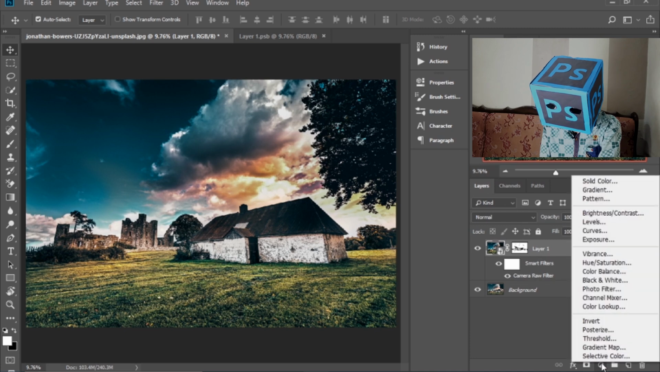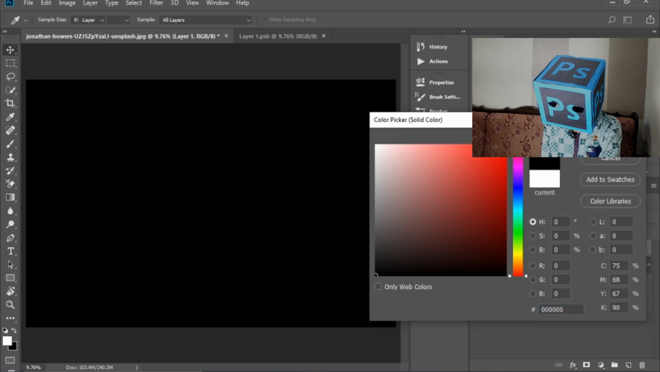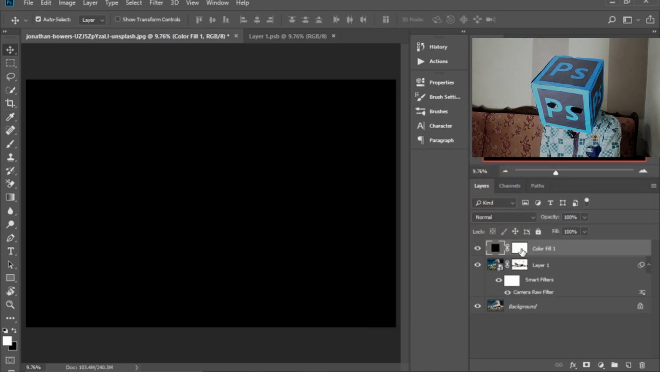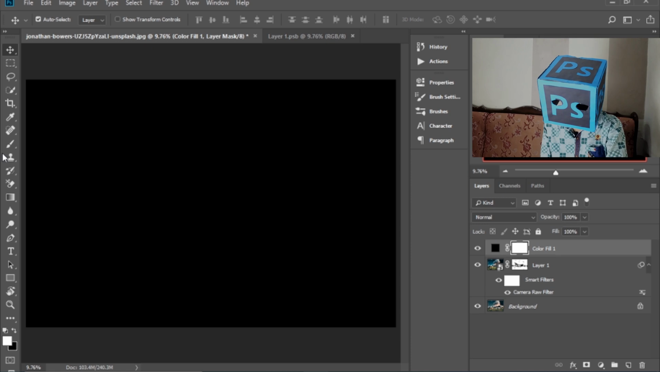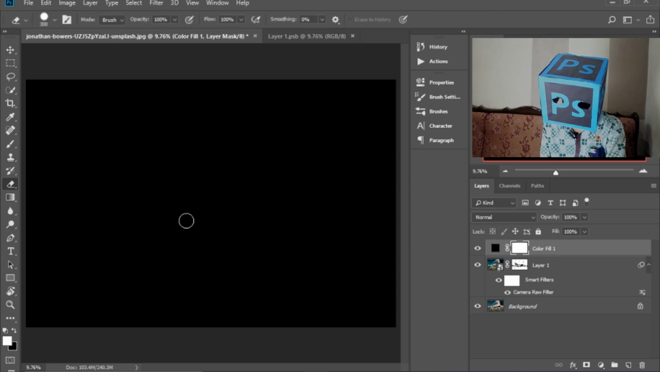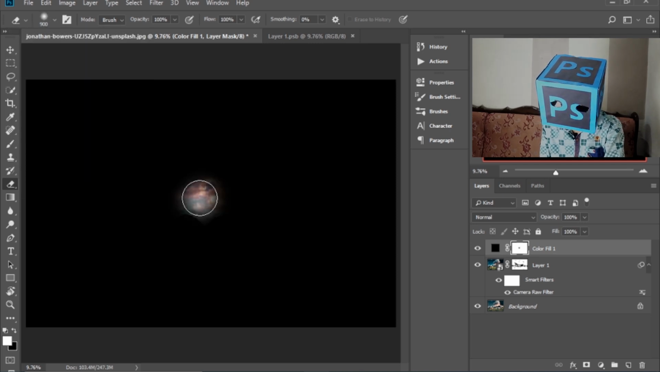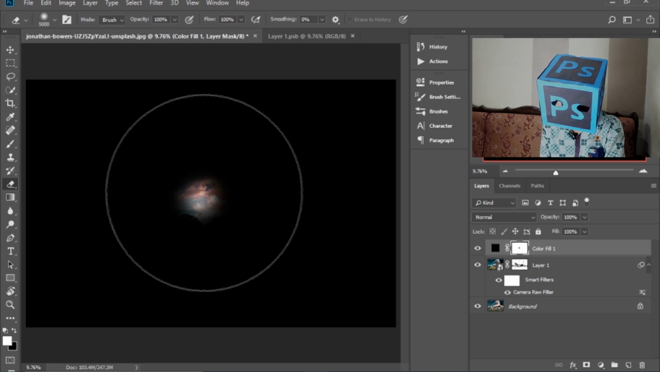Now click here and make a solid color layer. Select the black color, select OK. Select the mask layer, then select eraser, click the soft eraser, and erase it.